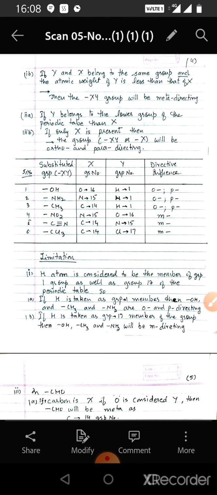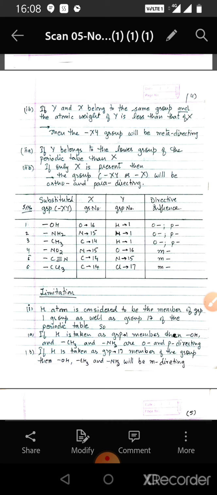Secondly, if Y belongs to a lower group of the periodic table than X, or if only X is present, then under these two conditions, the group XY or X will be ortho and para-directing.